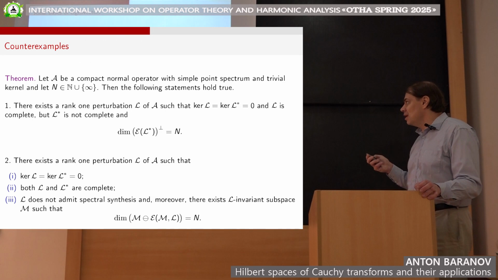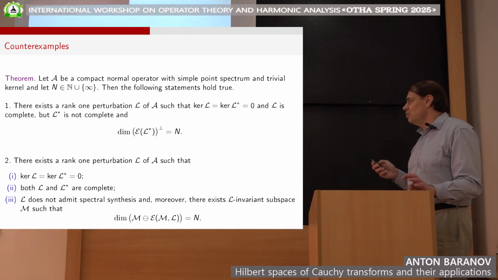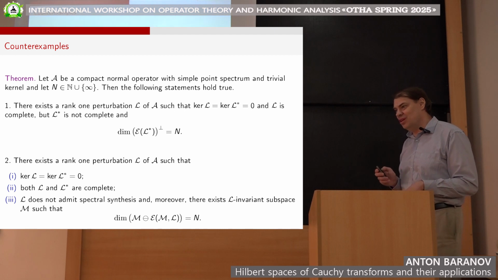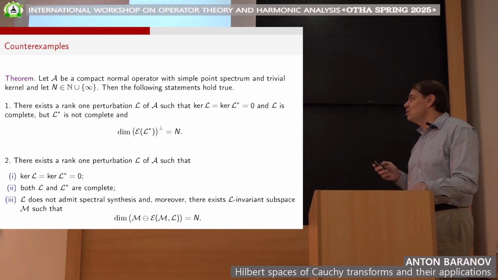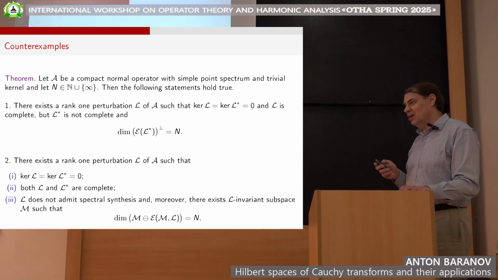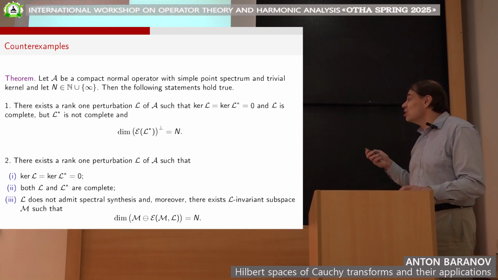But, as I already mentioned, the problem is that rank 1 perturbations are still a very complicated and large class, because in general, the answers to all questions are always no. We can have very bad situations.